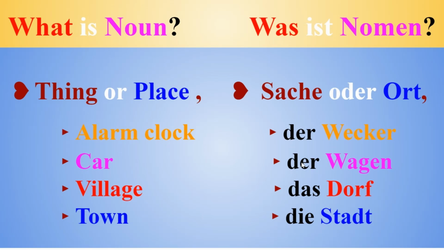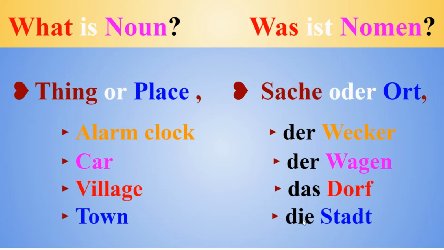Similarly, town, city, die Stadt, it is a feminine article, but by listening to this word Stadt, you cannot say whether it is masculine or feminine, but in Deutsch it's considered feminine. That is why it is die Stadt. So you have to be careful about this.